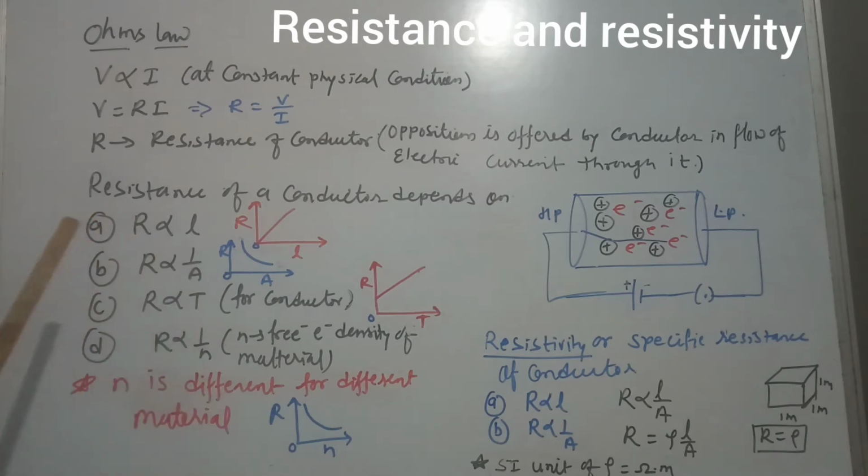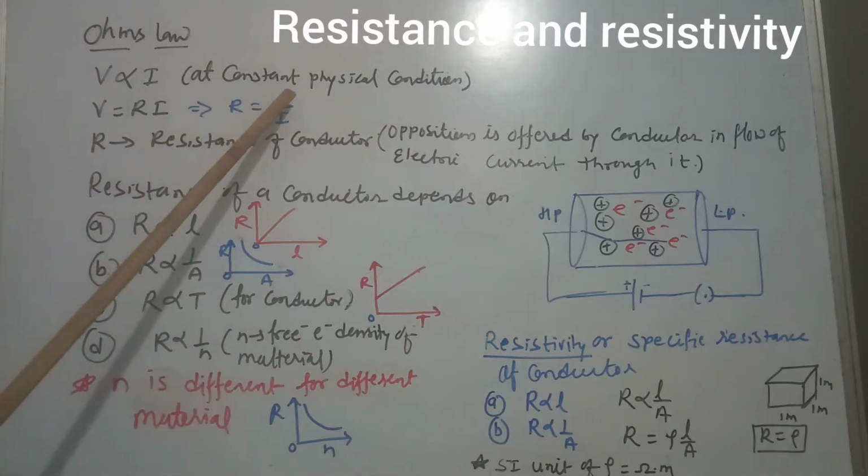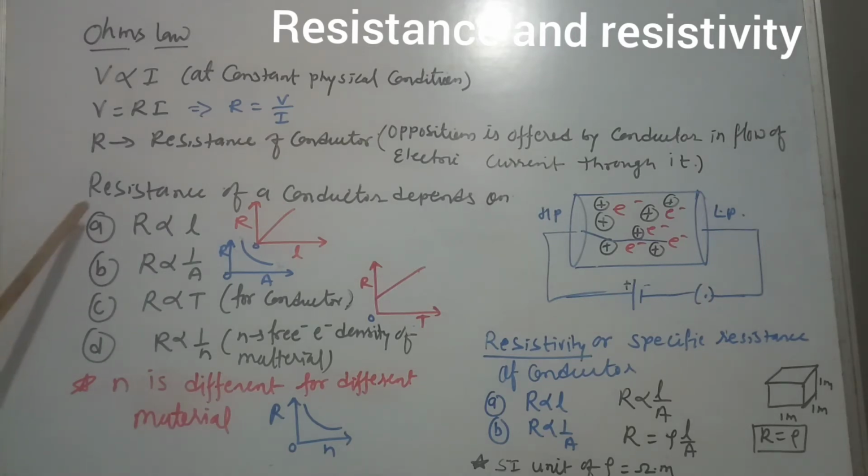Keep in mind, resistance of a conductor does not depend on potential difference and it also does not depend on current. It depends on only four things. First, resistance is directly proportional to length of the conductor. It means the separation between the ends of the conductor. And resistance is inversely proportional to area of cross section. And resistance is directly proportional to temperature.